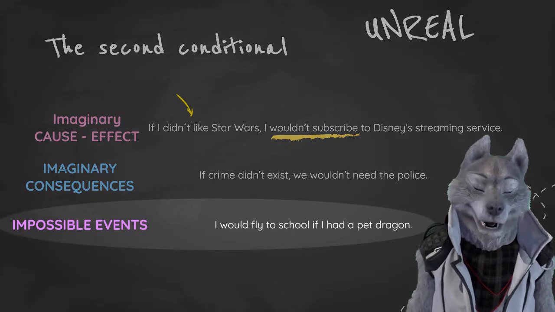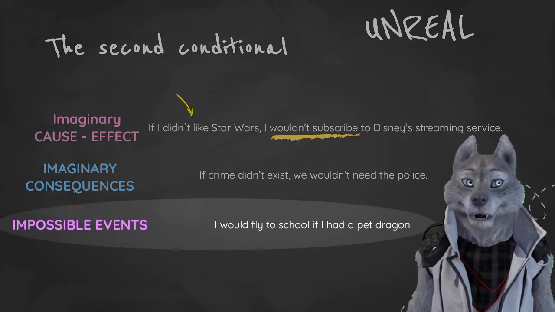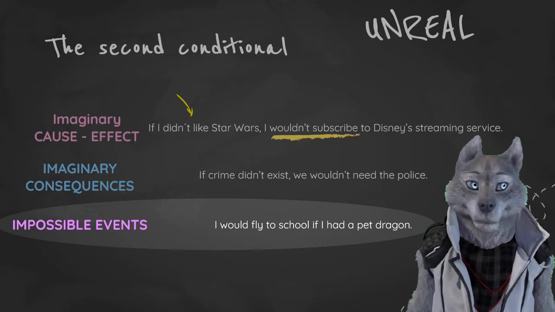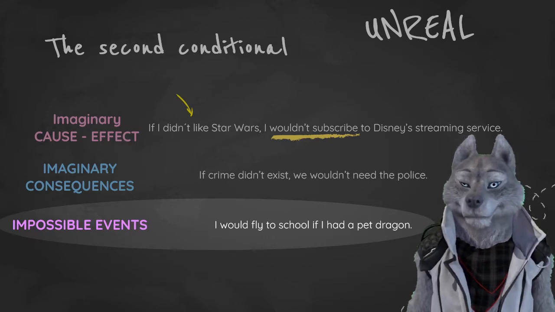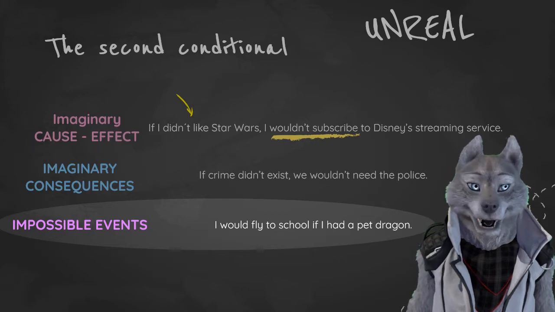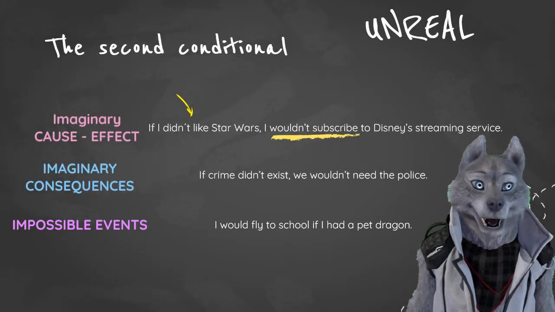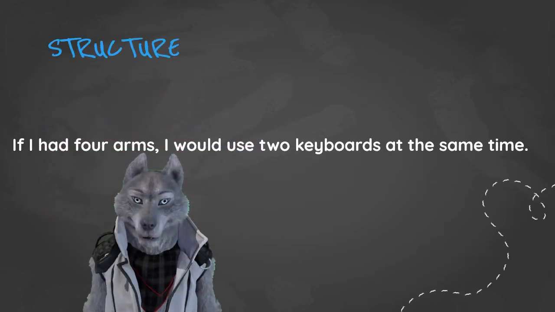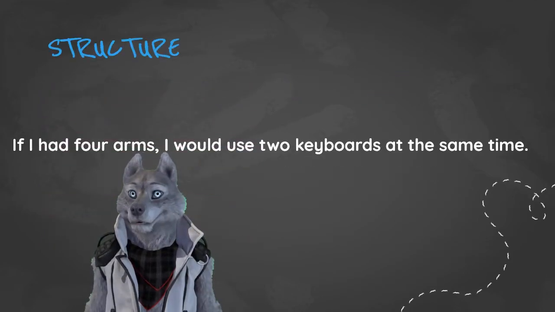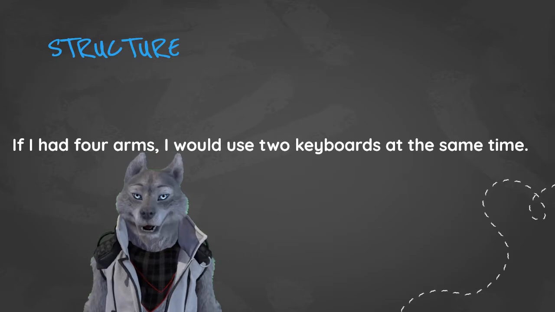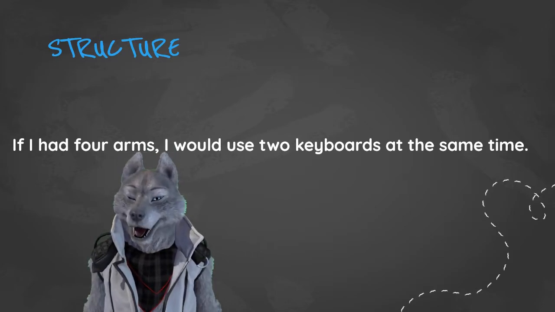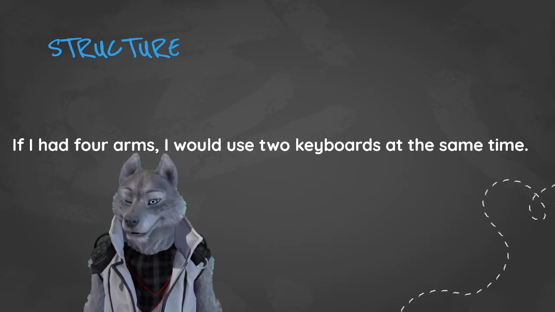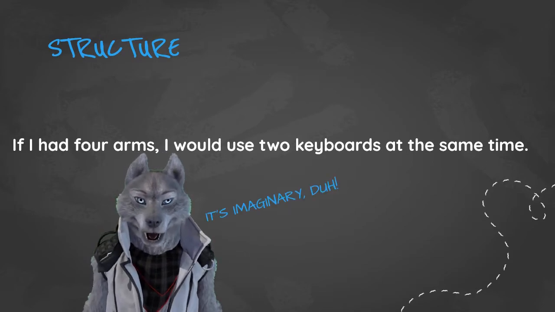And also, well, impossible events or impossible things to happen. For example, this one. I would fly to school if I had a pet dragon. And really, that would be awesome, but I don't have one. We are going to use this sentence for the grammar dissection. If I had 4 arms, I would use 2 keyboards at the same time. Yeah, I don't have 4 arms.